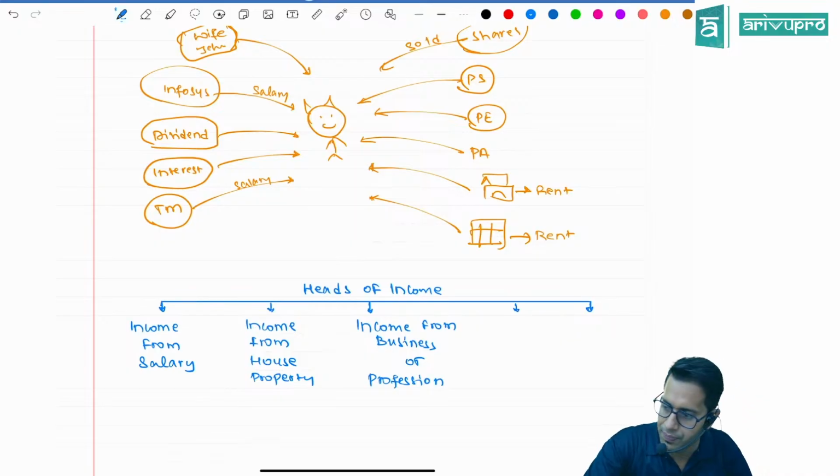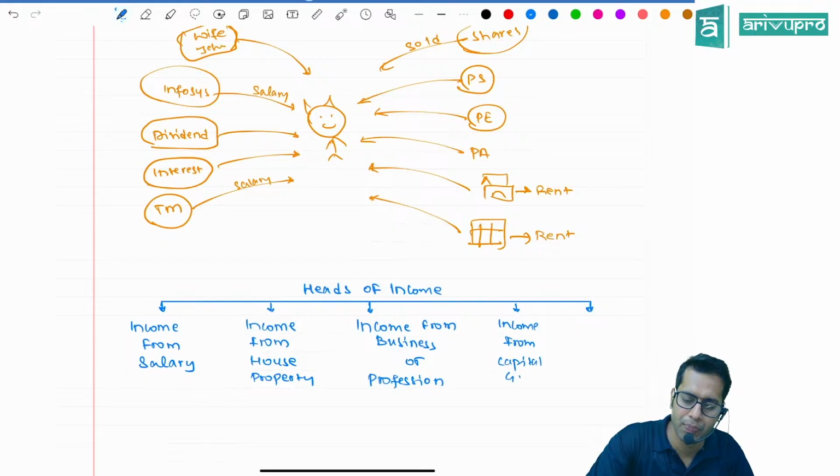Then we have income from capital gain, and we have income from other sources.